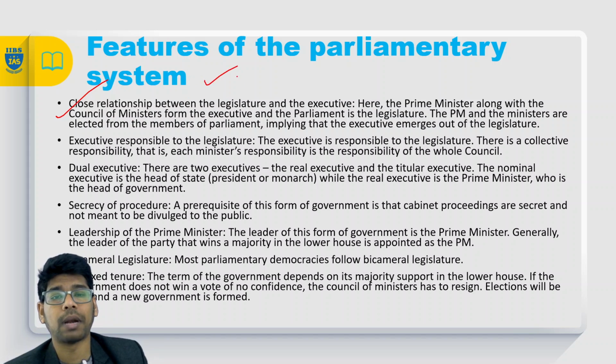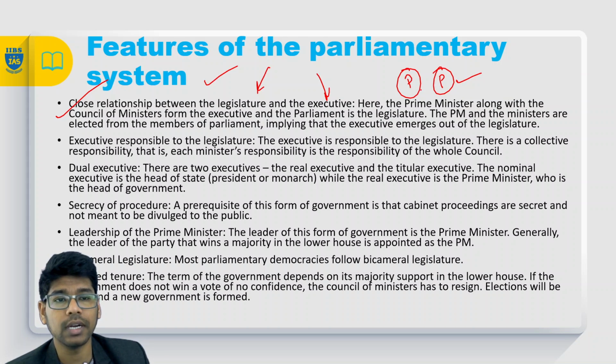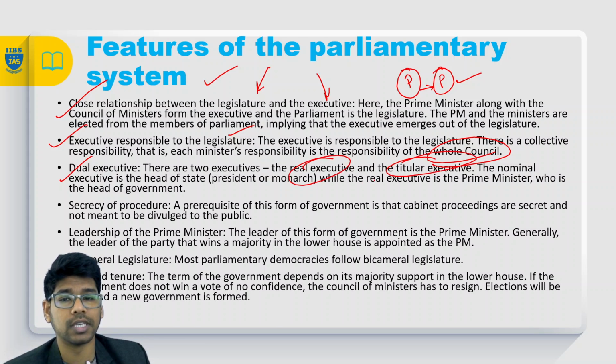Now the features of the parliamentary system. In the parliamentary system, there is a relationship between the legislature and the executive. The prime minister is the executive head, whereas the president is the legislative head, right? And the president has to act as per the aid and advice given by the council of ministers headed by the prime minister, and the executive is responsible to the legislature, right? So the executive is responsible, that means collective responsibility by the council of ministers. And there is a dual executive: the real executive and the titular executive. The nominal head is the president or the monarch, the constitutional monarch, and the real head is the prime minister.